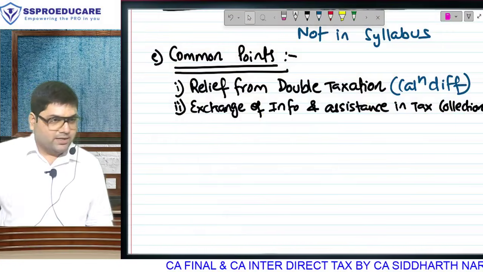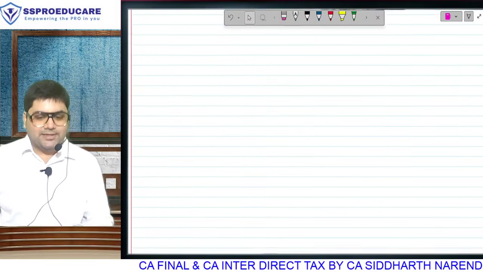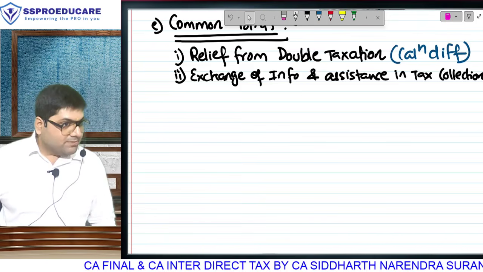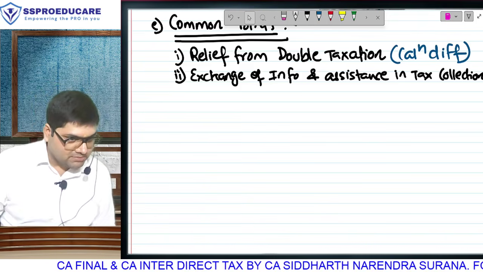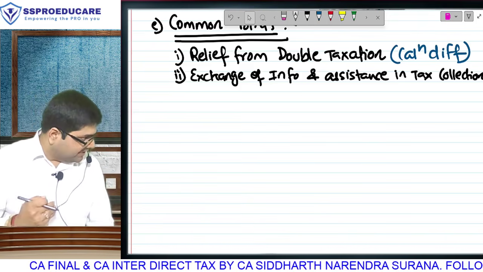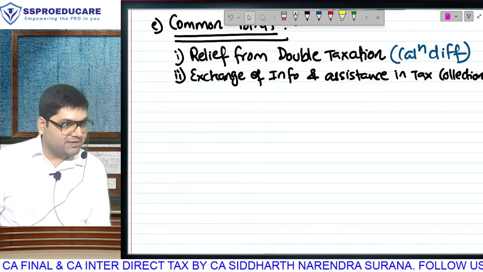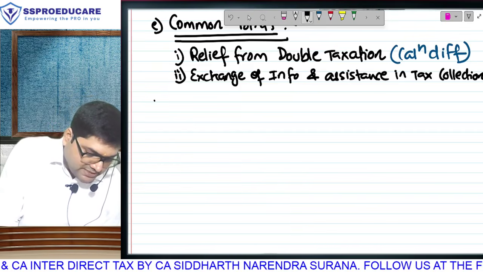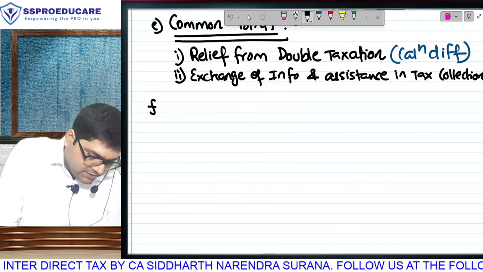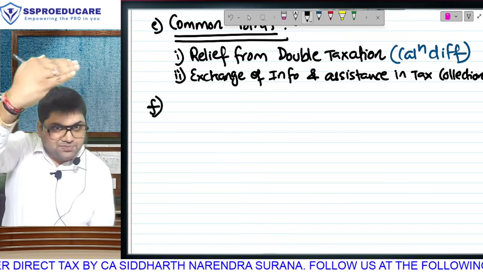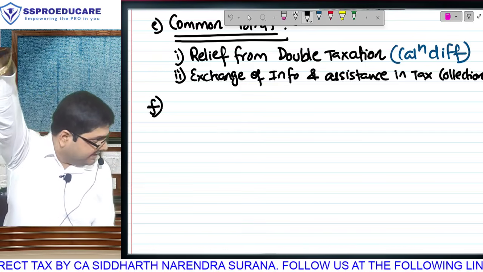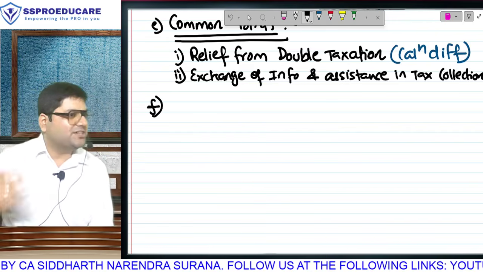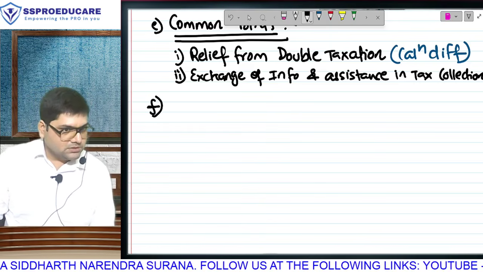Let's go ahead. As understood, while bilateral relief as a concept may not be in your syllabus for calculation of relief, the calculation is the only thing which is not in the syllabus. Otherwise, all the common points related to bilateral relief given anywhere in the entire Act, you have to study. For example, next point, point F. Which heading is this going on under? That is clear, right? Bilateral relief general points, because individual treaties are not in our syllabus.